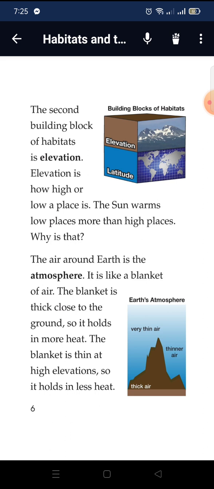The second building block of habitats is elevation. Elevation is how high or low a place is. The sun warms low places more than high places. Why is that? The air around the Earth is the atmosphere. It's like a blanket of air. The blanket is thick close to the ground, so it holds in more heat. The blanket is thin at high elevations, so it holds in less heat.